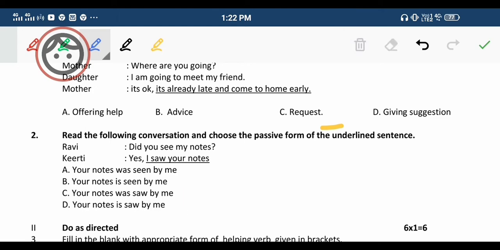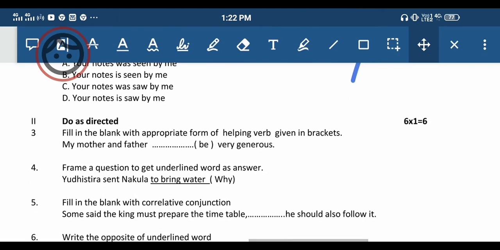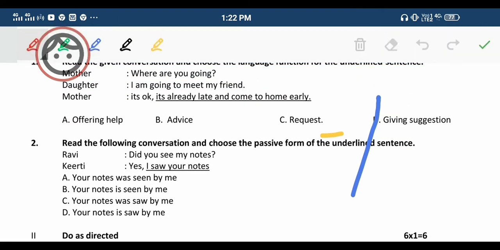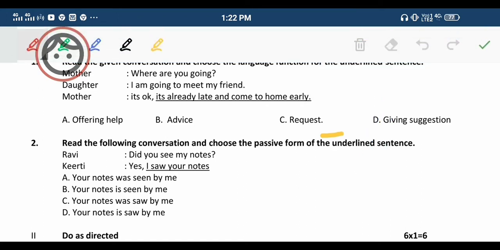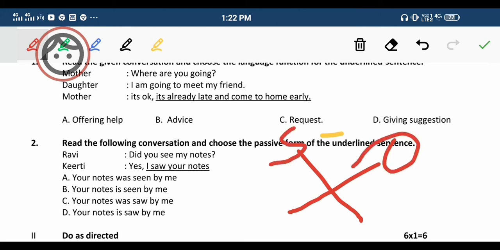Then next over here, this again is a little bit tricky, so you may be asking, oh my god, it's very difficult to understand, but it's easy if you understand it clearly, okay. What you have to do is use the same formula, and then see where the subject and object are, and change them.